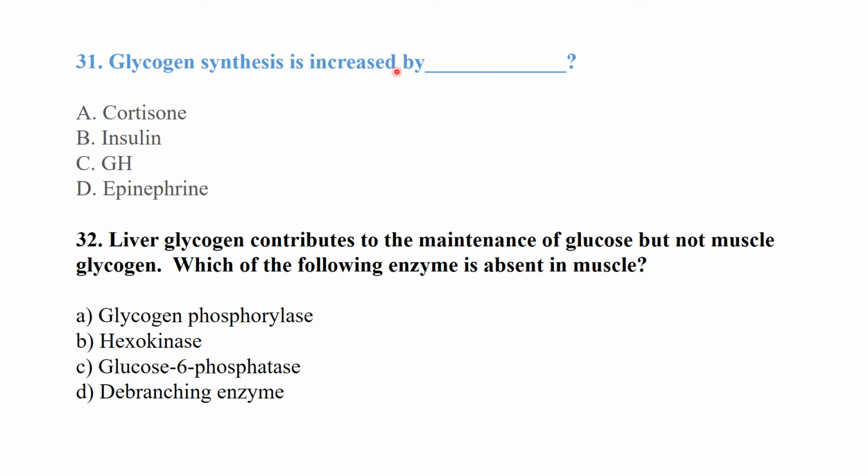Glycogen synthesis is increased by insulin. Liver glycogen contributes to maintenance of blood glucose, but muscle glycogen does not. Which of the following enzymes is absent in the muscle? Glucose 6-phosphatase is absent in the muscles.